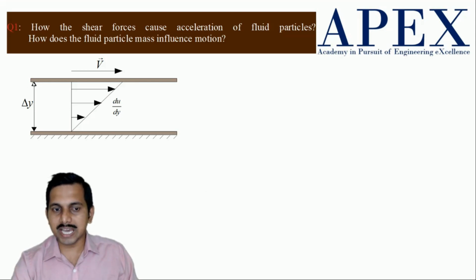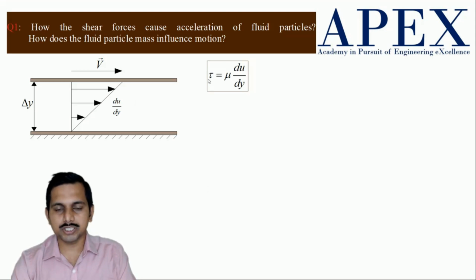Above that fluid there is another infinitely big plate which is moving with a velocity V. Now let us see how the fluid particle situated here, or a fluid element here, behaves. This difference we are taking as delta y, and at any point the gradient is taken as du by dy. It is from experience that in this type of flow the velocity gradient will be like this.